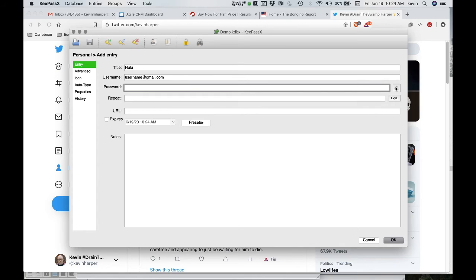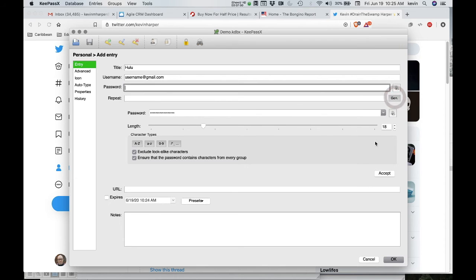You can create super secure, unique, highly unmemorizable, let's put it that way, passwords, without ever seeing them, without ever exposing them even on your screen. So I'm going to go to generate a password, and I can tell the software how many characters I want it to be. I'm going to have a 24 character password for Hulu, which is ridiculous. You don't need that, but hey, let's take our own advice seriously and have everything be super secure.